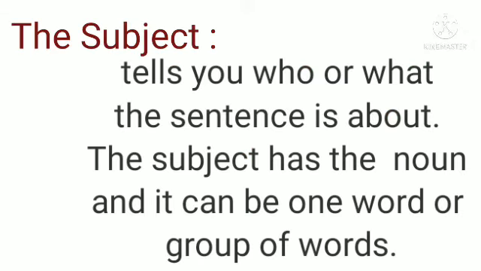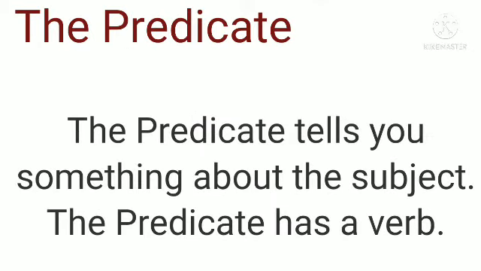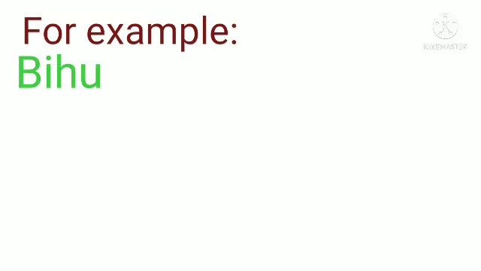What is a subject? The subject tells you who or what the sentence is about. The subject has a noun and it can be one word or a group of words. The predicate tells you something about the subject. The predicate also has a verb.